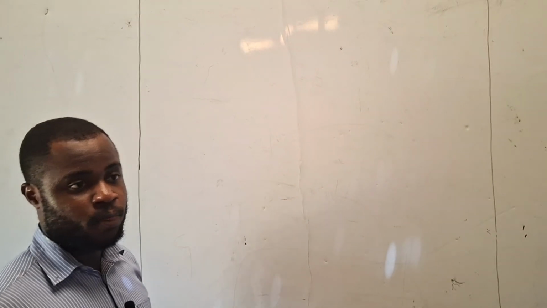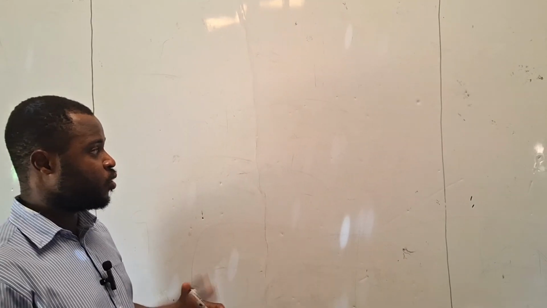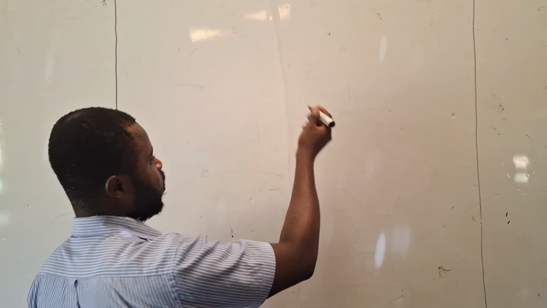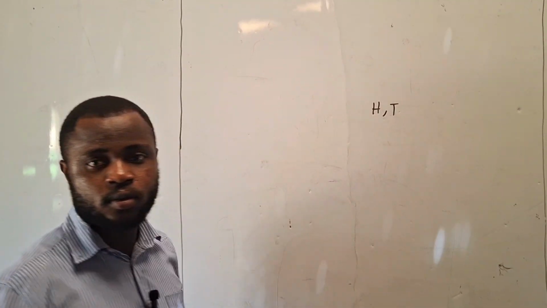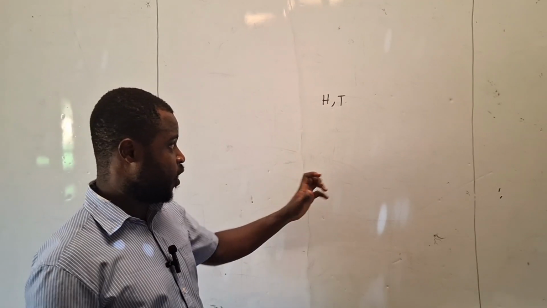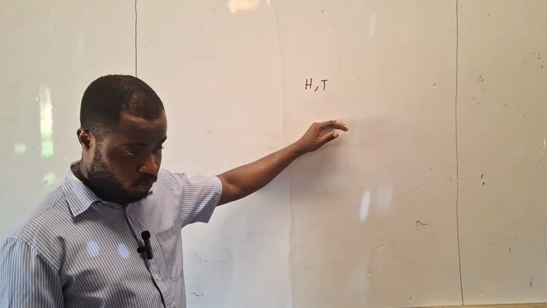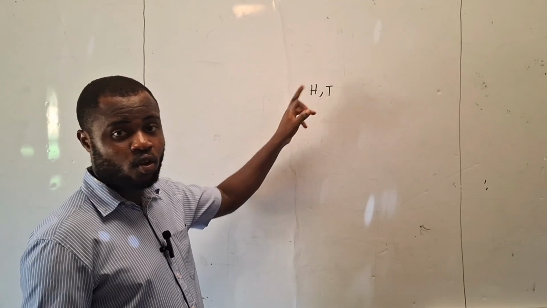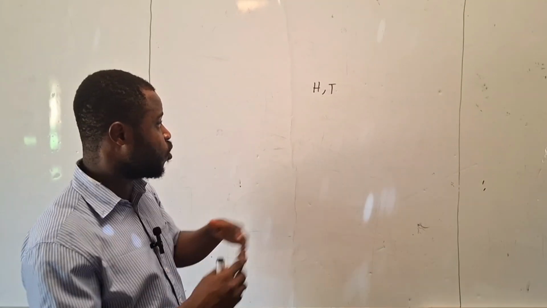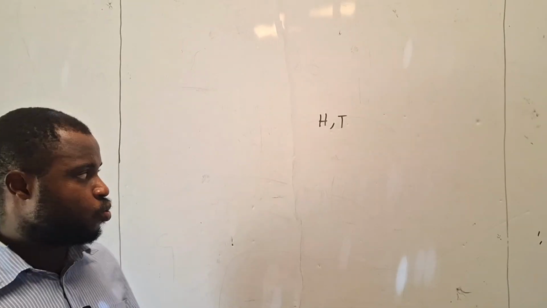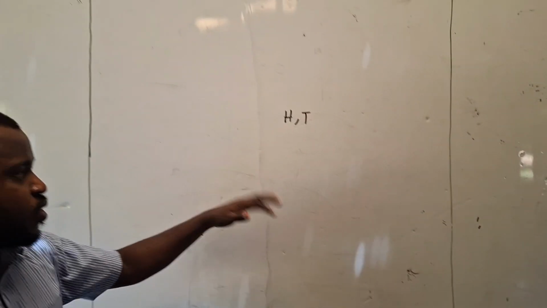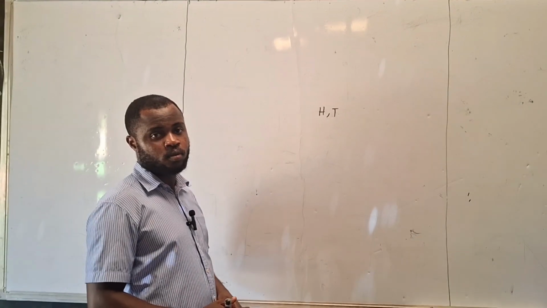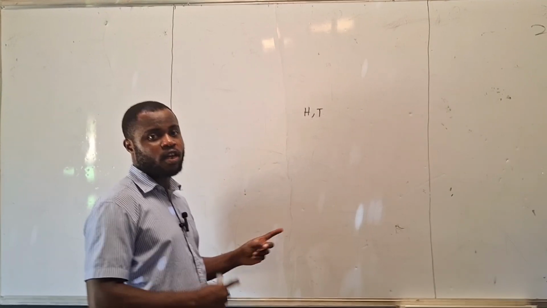So in a coin, you choose where you want. A coin has two sides, we know. In mathematics, for the sake of the coin, we label them head and tail. So the sample space on the coin is either you get a head or you get a tail. The two sides cannot show at the same time, so it's either a head or a tail. So the sample space of when a coin is tossed once is 2, because you can get a head or you can get a tail.